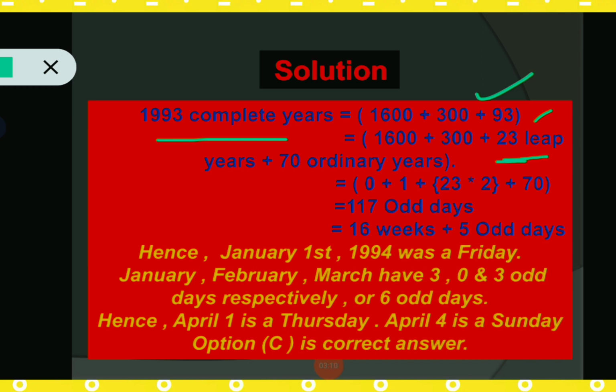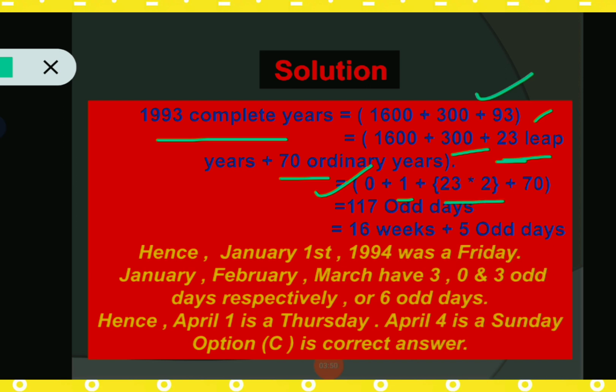93 indicates 23 leap years and 70 ordinary years. Okay, we all know 100 years equals 76 ordinary years and 24 leap years. So that's why 93 indicates 23 leap years and only 70 ordinary years. So 16 years have 0 odd day. We have already given from this chart, 300 years indicates 1 odd day, that's why plus 1.